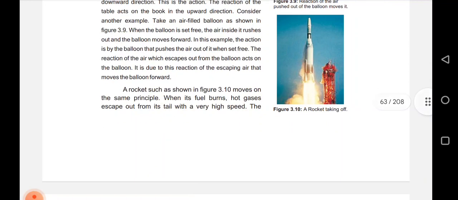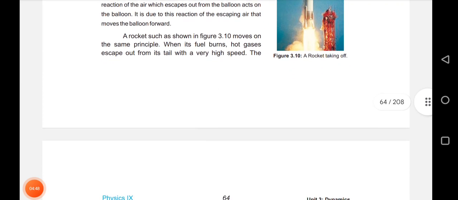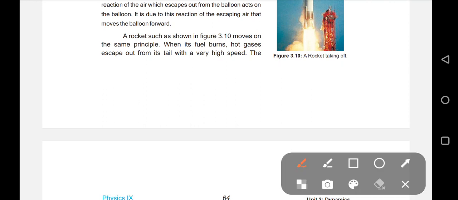A rocket such as shown in figure 3.10 moves on the same principle when its fuel burns. Hot gases escape out from its tail with very high speed.